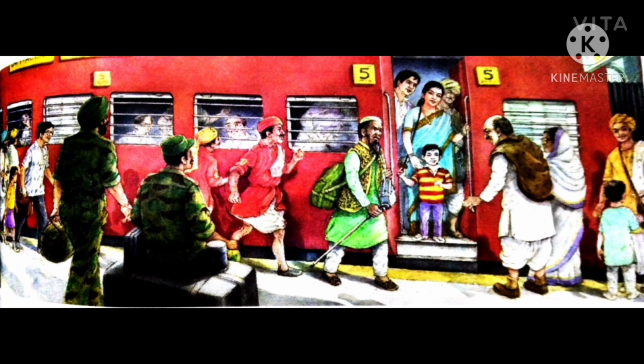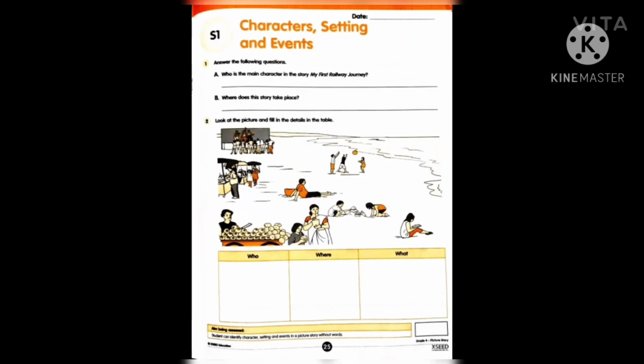By using all these pictures, try to guess the story, try to remember something, try to collect more information. Again, observe all the nine pictures from your textbook and collect more information: other passengers or other people, whom they met and whom they talked to, and everything you can imagine with your senses. You can see and tell what they felt just by their senses. Now, basing on this story, let us complete our volume page number 25 about the characters, setting and events, and also try to see by the senses.